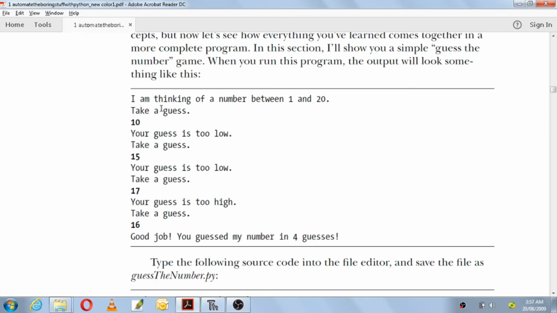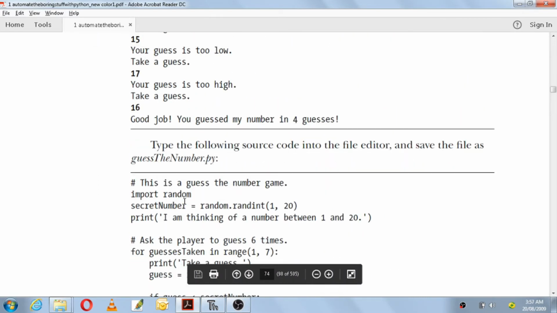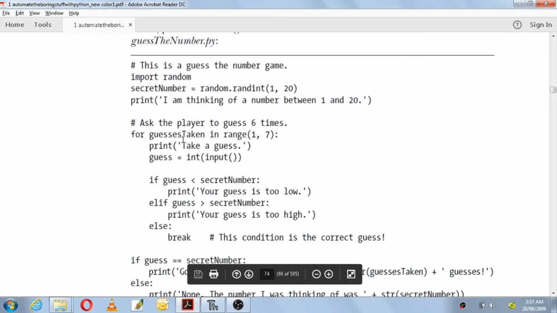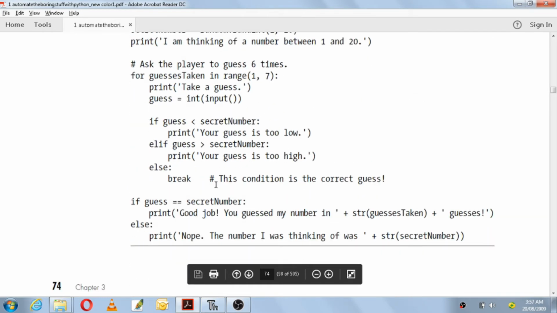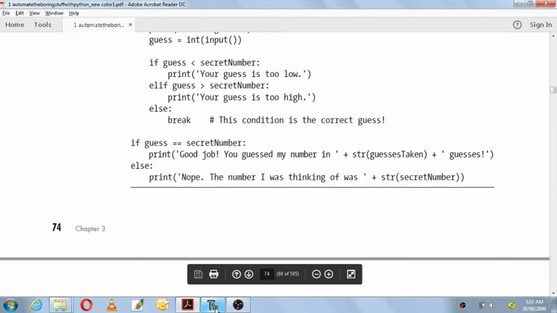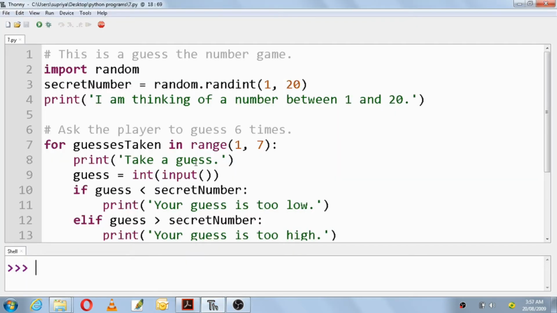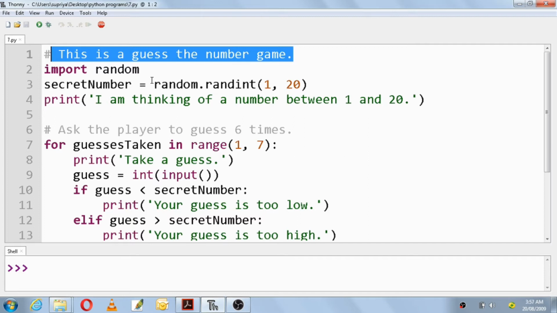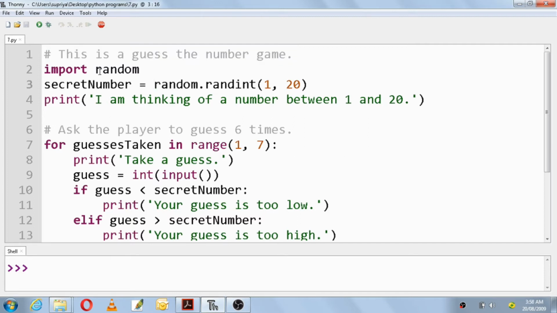Initially they have given us the output here, and then this is the program for guessing a number. I have already put this program into the Thonny software, so I'll go on explaining what is there in that program. The first line is a comment line, saying what the program is about. It says this is a guess the number game. We have to guess a number, and it will say whether it is correct or wrong.